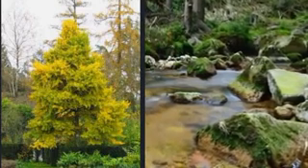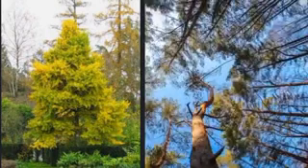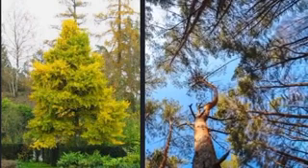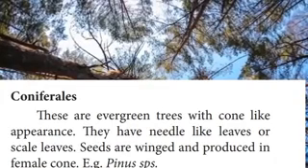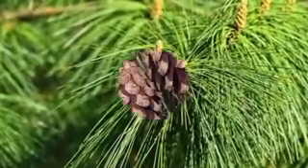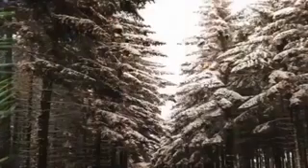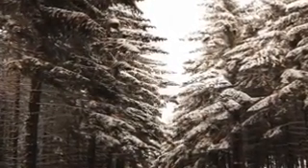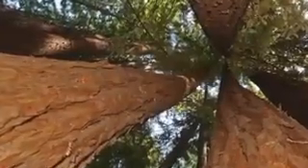The second one is Ginkgo biloba, Ginkgoales. These are large trees with fan-shaped leaves. Ginkgo biloba is the only living species in this group. They produce an unpleasant smell. The third one is Coniferales. They are evergreen trees with a cone-like appearance. They have needle-like or scaly leaves. The seeds are winged, which is a character of conifers. They are produced in a female cone. Example, Pinus.